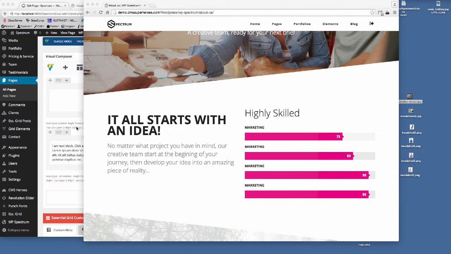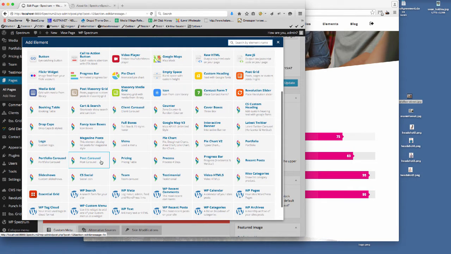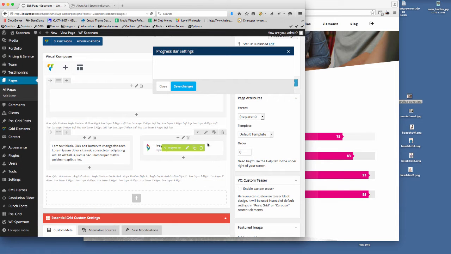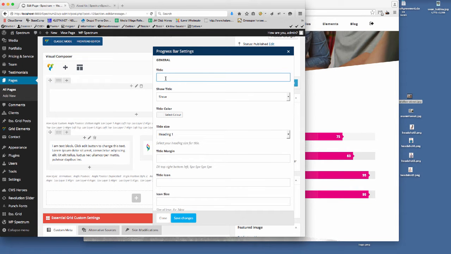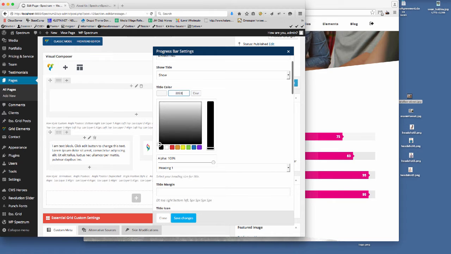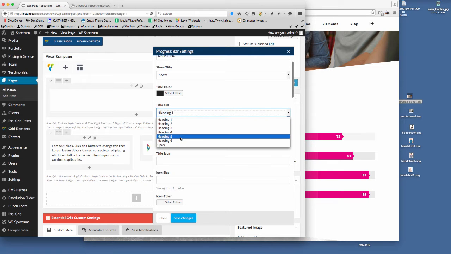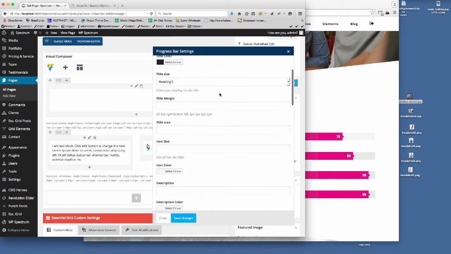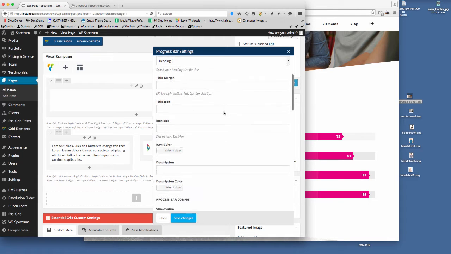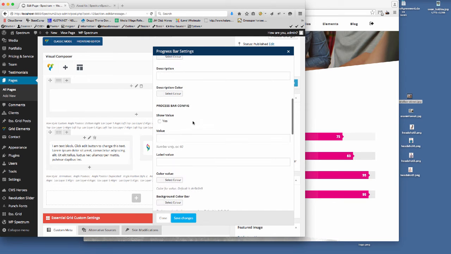So if I just click on here now, and we're going to look for the progress bar widget. So if I can just find that here, there we go, progress bar. So we just need to set this up now. So the first one, the title is marketing. We're going to show the title color. Do we want to set that to a color? So yes, we want it on that color there. Again, you choose your own colors, but the heading size, I want to choose heading size 5, and then further as we go down here, you can add icons to this if you want to change the colors of the icon, but I want to show the value, and the value is going to be 75.